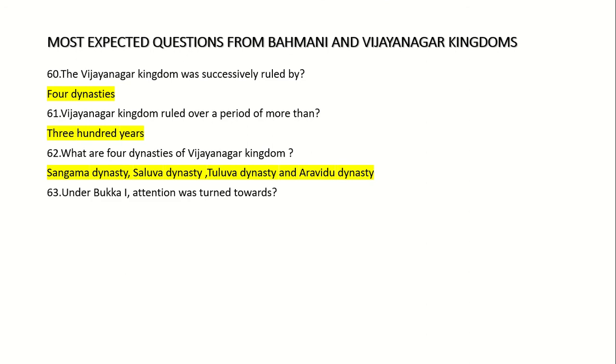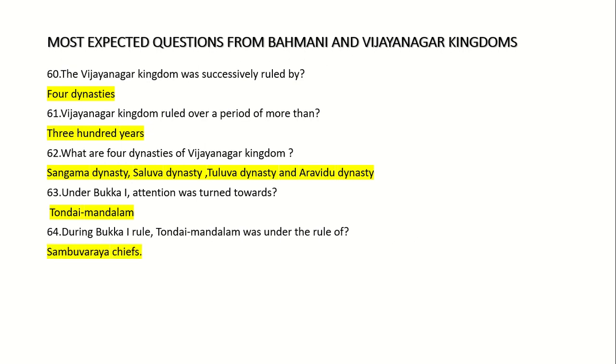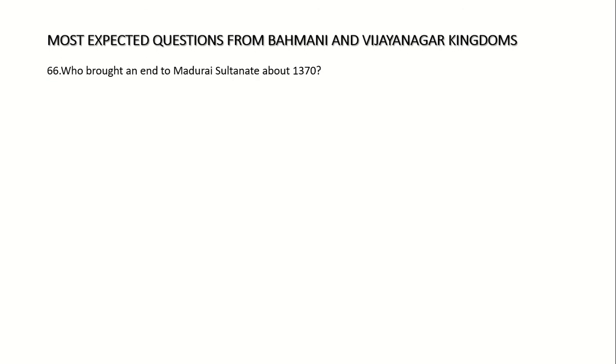63. Under Buka 1, attention was turned towards Thondai Mandalam. 64. During Buka 1 rule, Thondai Mandalam was under the rule of Sambhuvarya chiefs. 65. Who is the son of Buka 1? Kumara Kampana. 66. Who brought an end to Madurai Sultanate about 1370? Kumara Kampana. 67. Who was the wife of Kumara Kampana?